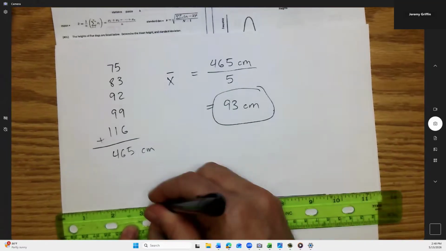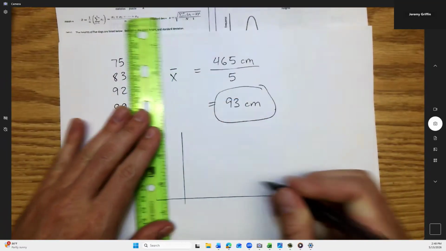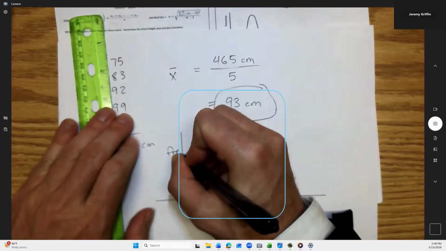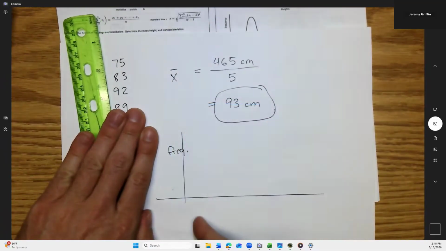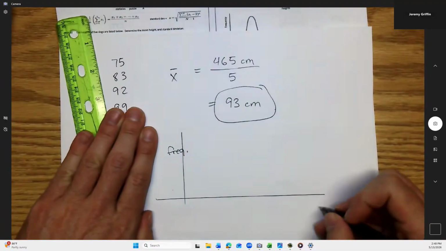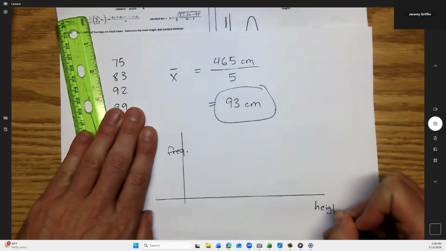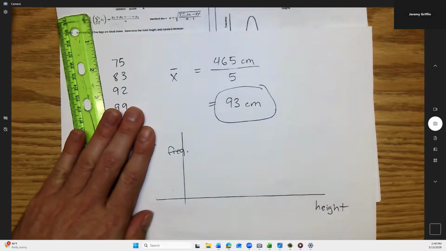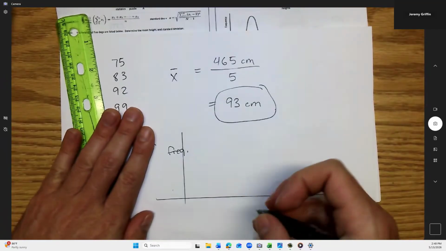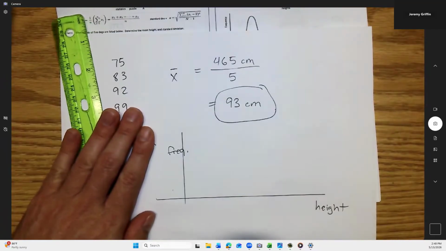Let me put a curve together to represent this. Let's say you're looking at frequency on this vertical axis. I think I did this the other day, but it's worth seeing again anyway. And I'll put the height of a dog on this axis. Let's say instead of having 5 dogs, you have hundreds of dogs. You start to make a bar chart, like a histogram.